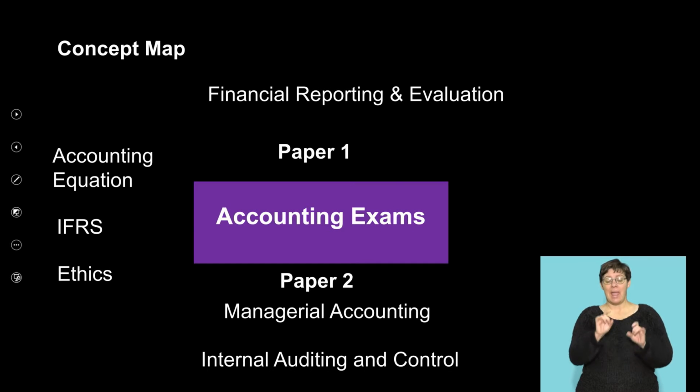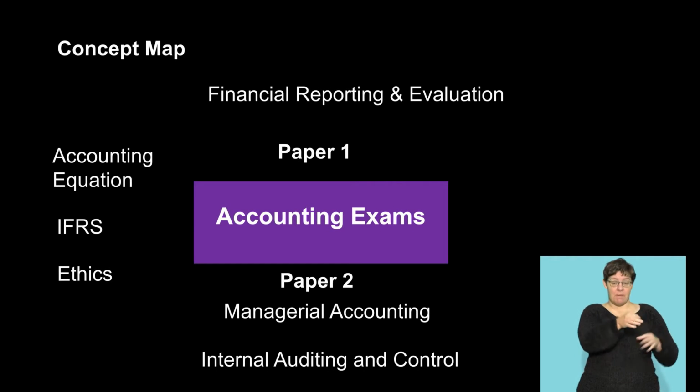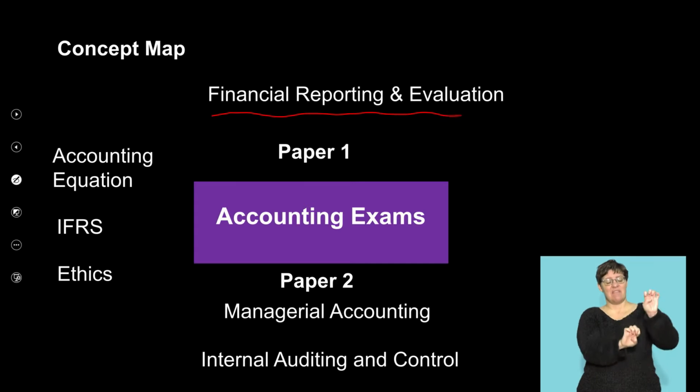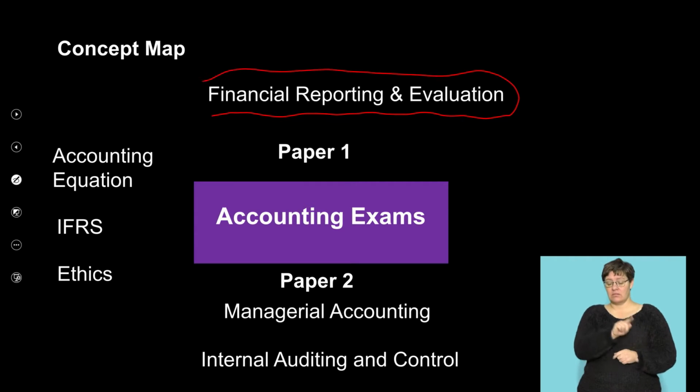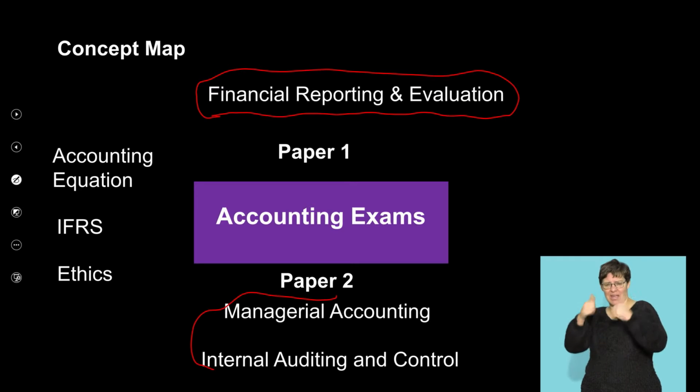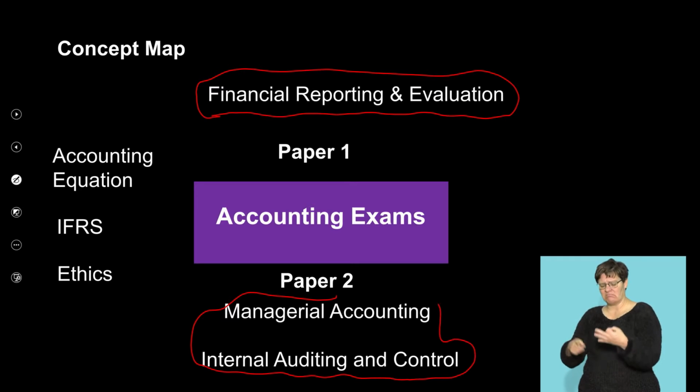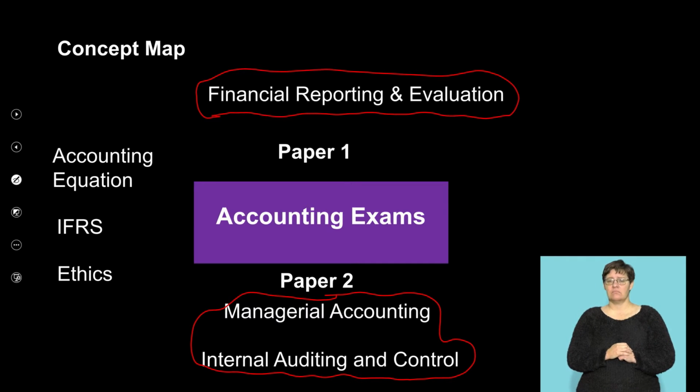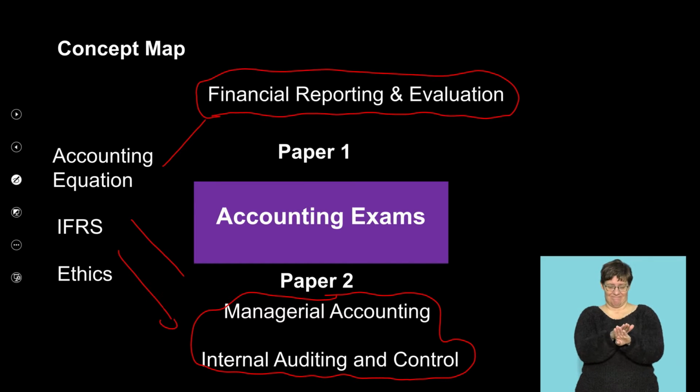When you're dealing with your exams, remember, paper one will always deal with your financial reporting and evaluation, okay? Whereas paper two deals with managerial accounting, internal auditing, control, etc. However, you're going to find that within your paper, you can get an overlap of these sections into paper one and into paper two.